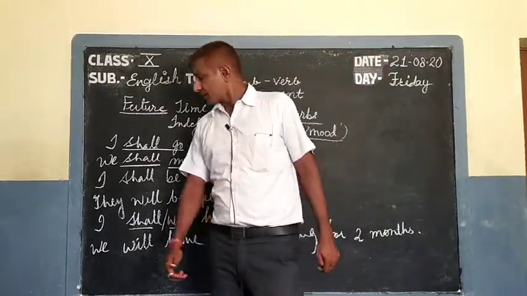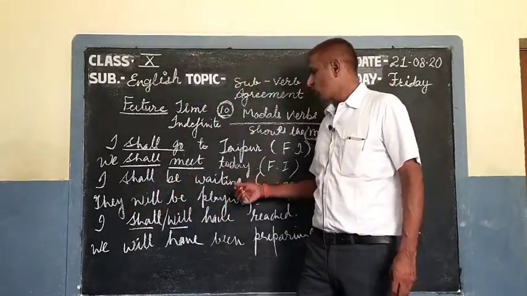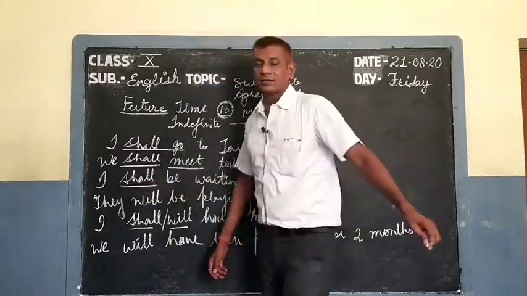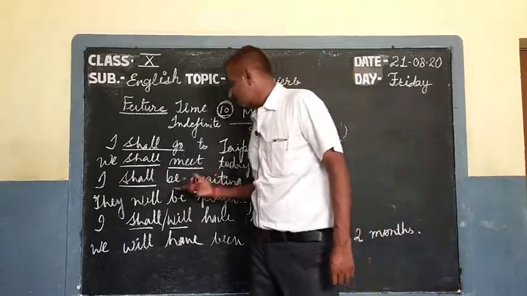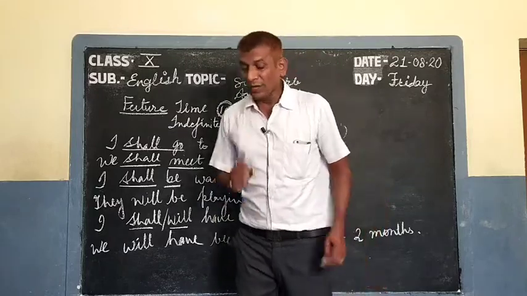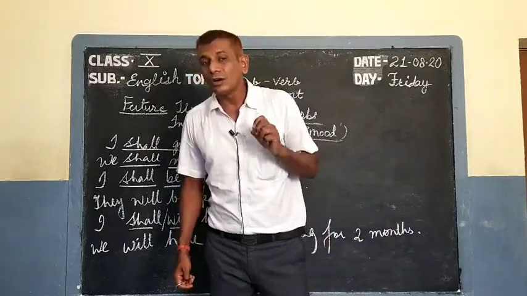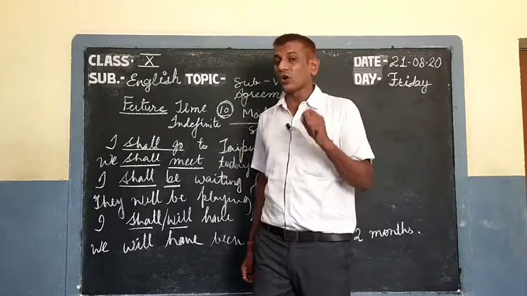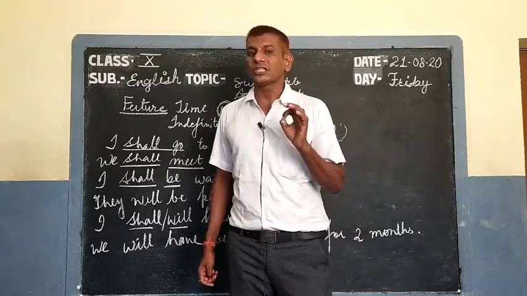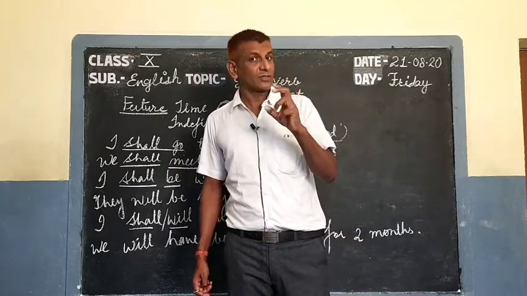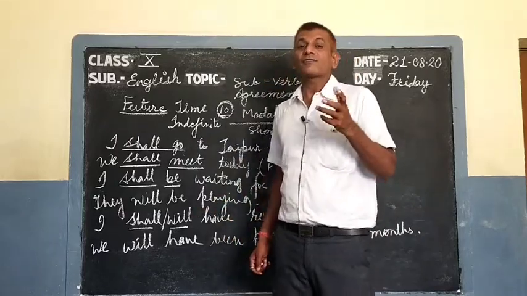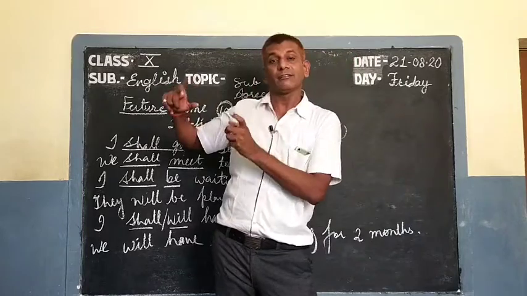Well, now see, shall be waiting. Shall means future, time is showing future. Be, I tell you, with all the modal verbs, do, does, or did, with these verbs directly we use infinitive form. After them infinitive is used.